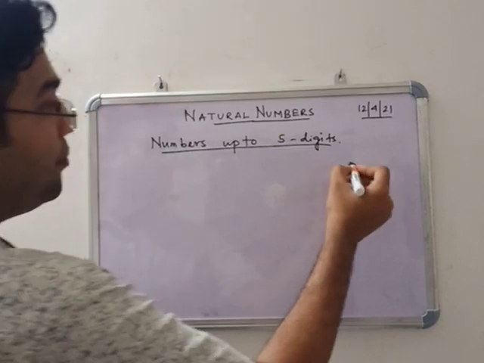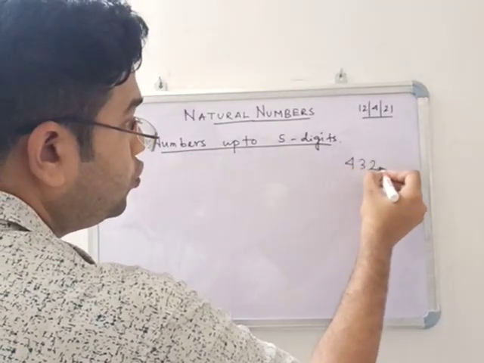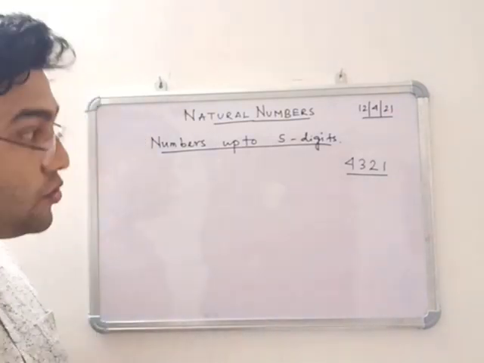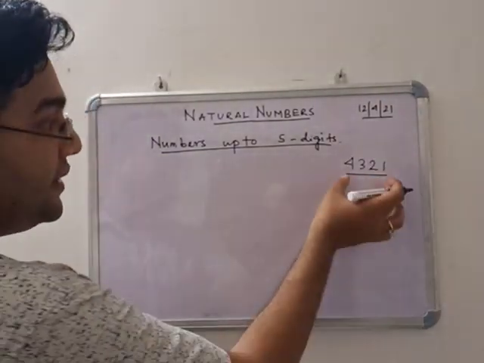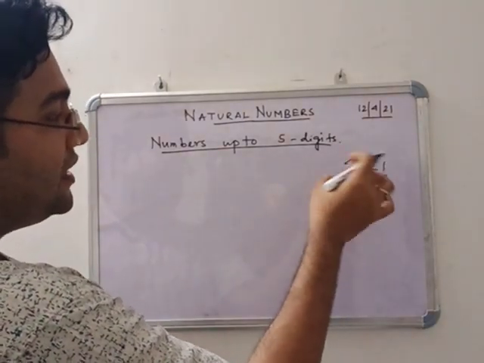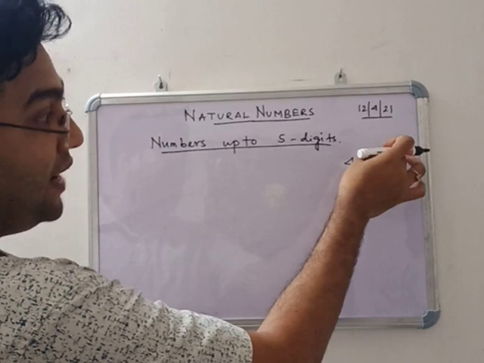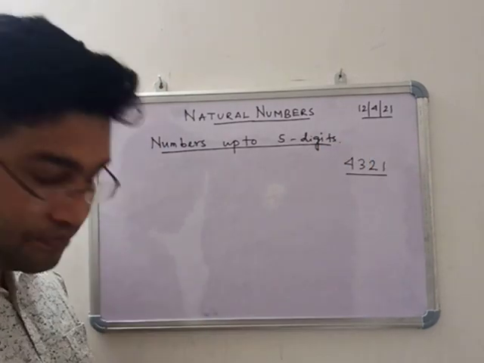Suppose you are writing a number, for example 4, 3, 2, 1. In this number we always calculate or write the numbers from the right hand side. So 1, 2, 3 and 4.